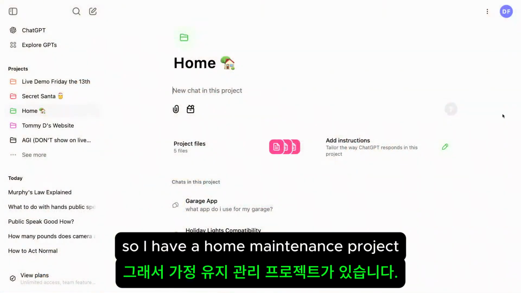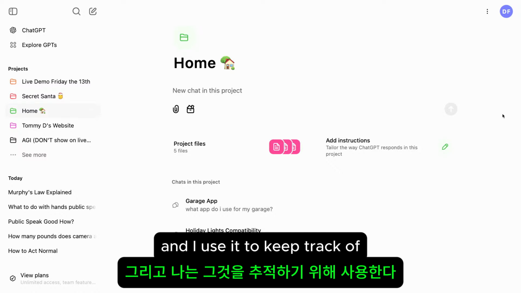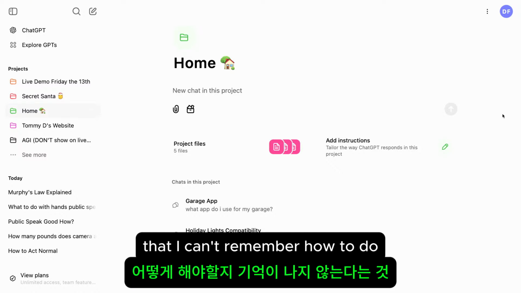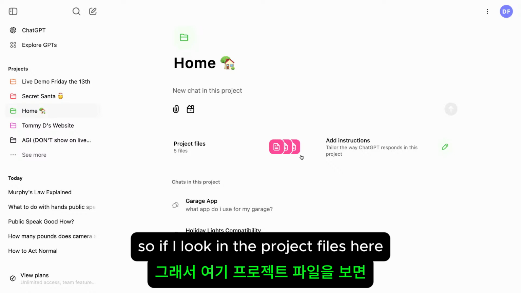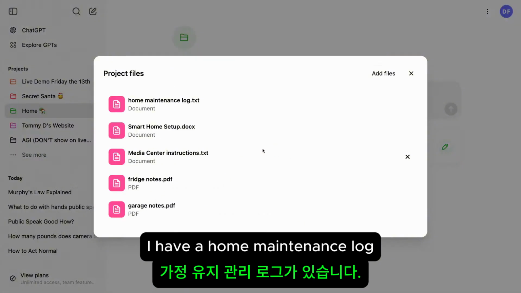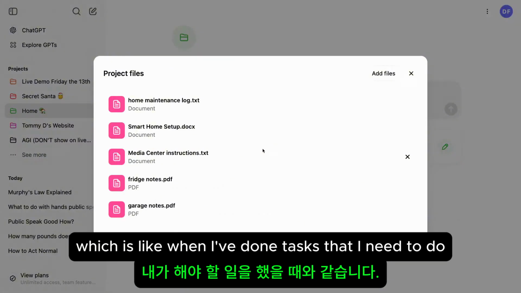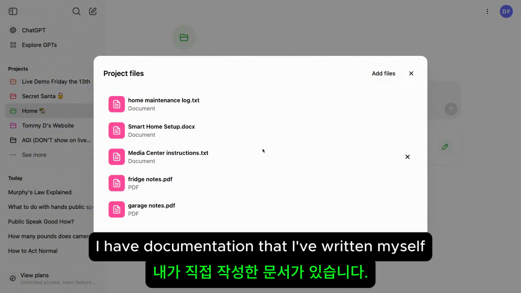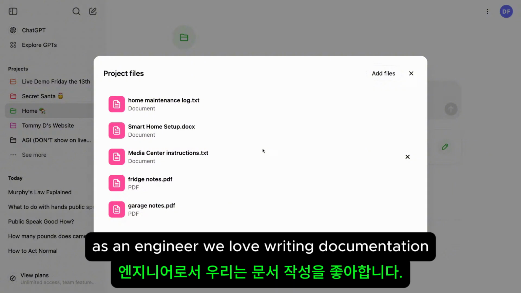Okay, so I have a home maintenance project, and I use it to keep track of things around my apartment that I can't remember how to do or if I've done them. If I look in the project files here, I have a home maintenance log, which is when I've done tasks that I need to do around the apartment. I have documentation that I've written myself. As an engineer, we love writing documentation.